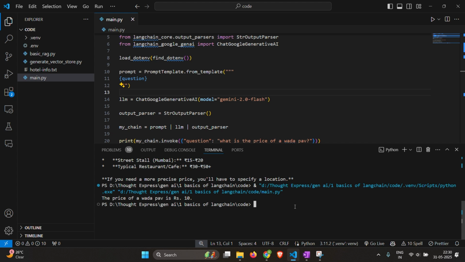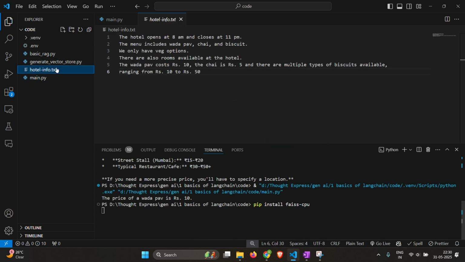Otherwise, there are a lot of vector stores like Pinecone, etc., which can be used in larger projects. So first, let's go ahead and install that. So we'll install FAISS CPU, which there is also a GPU implementation, but since our data is very small, the CPU one will do.